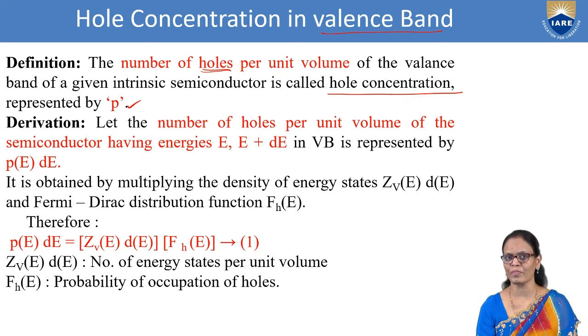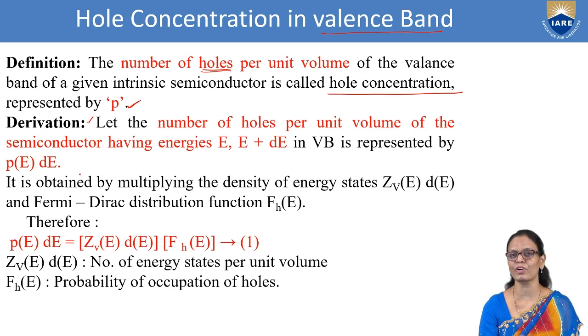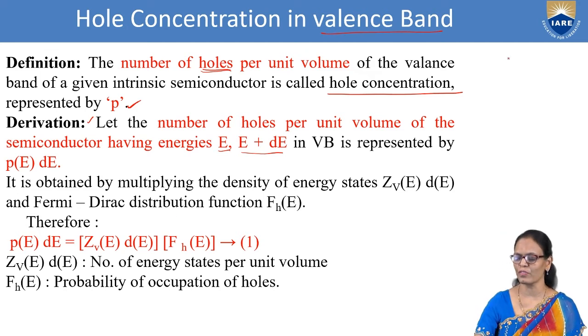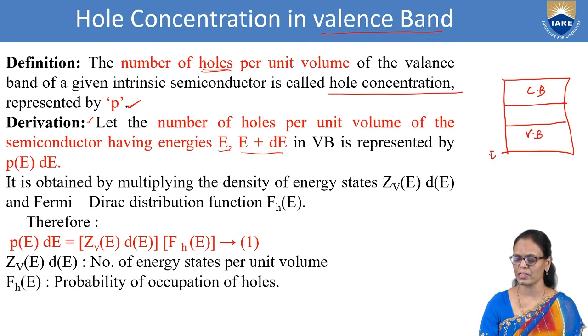Now to derive the expression, we will first consider the states having energy between E and E plus dE. Whenever we talk about a valence band, I will draw. This is the conduction band and this is the valence band. Here EVB is the lowest level and the highest level in the valence band is EV.